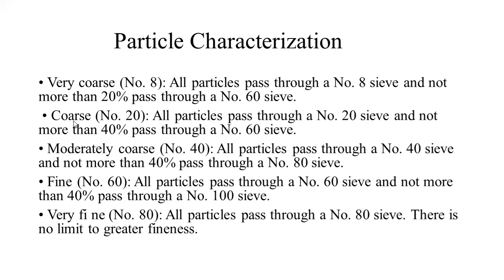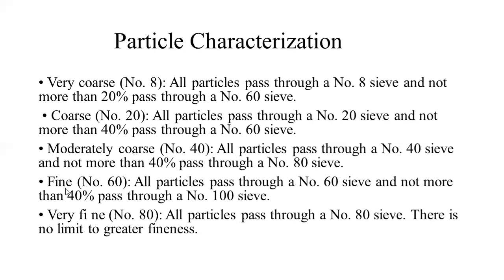Now what will be coarse? If particles pass through sieve number 20 and not more than 40% pass through sieve number 60, those powder particles will be called coarse. Moderately coarse: if particles of powder can pass through sieve number 40 and not more than 40% pass through sieve number 80, those powder particles will be called moderately coarse.